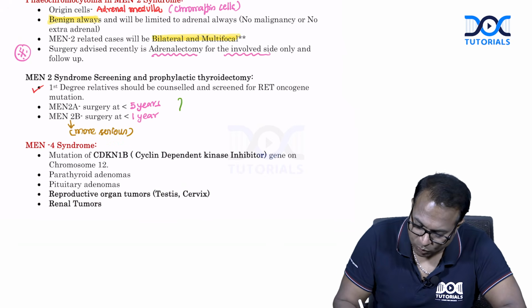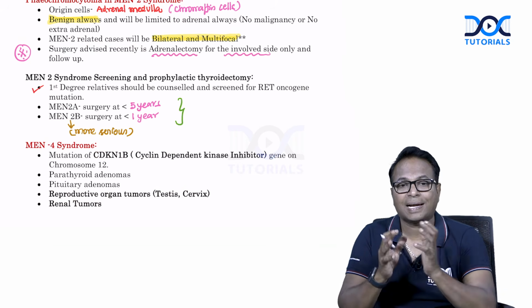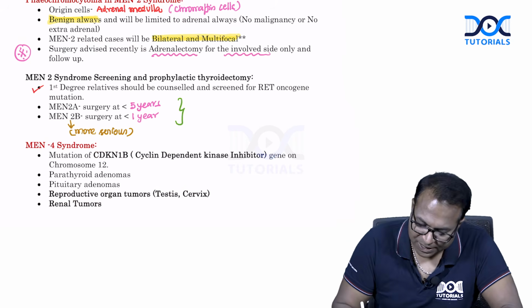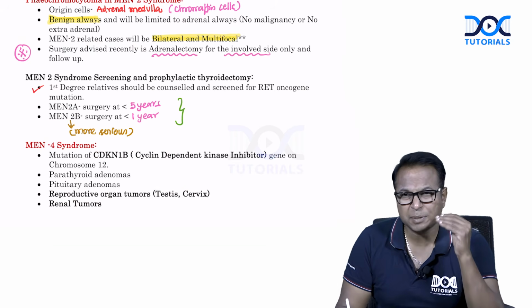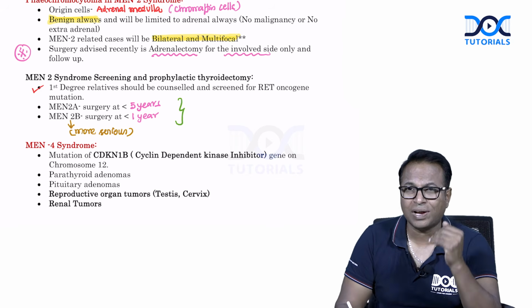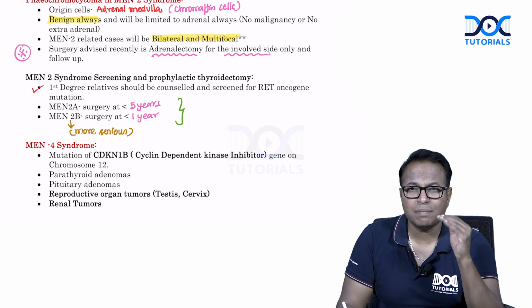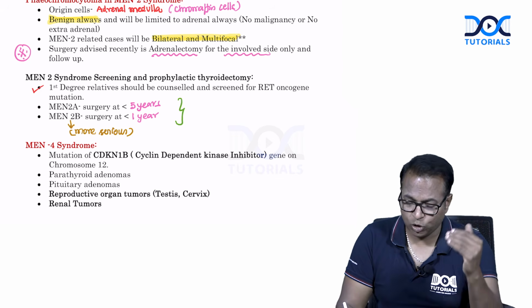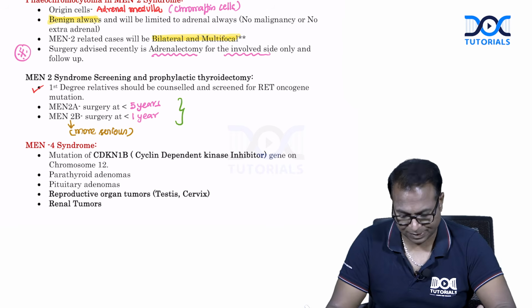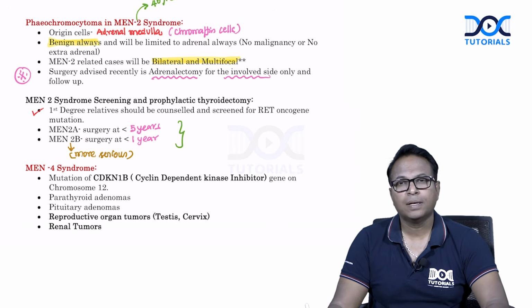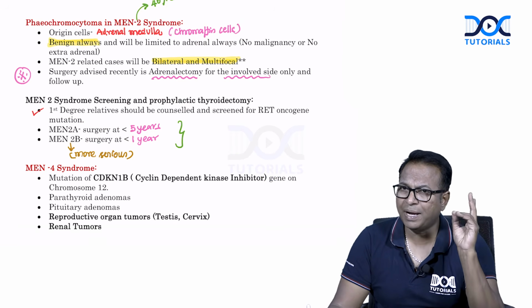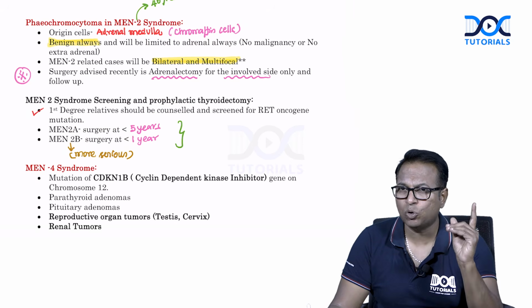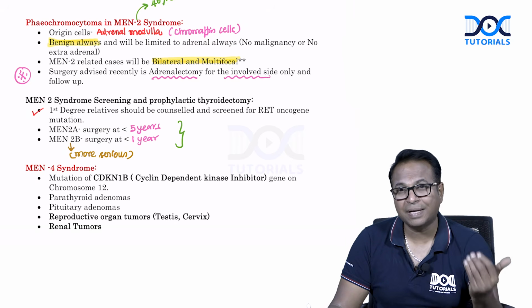So what is that surgery we do? We have to go for prophylactic thyroidectomy. For all the patients who have MEN syndrome, especially MEN2 syndrome, you should advise prophylactic thyroidectomy, for children before 5 years in MEN2A and before 1 year in MEN2B. MEN2B is a more serious case. Please don't forget: MEN1 is Wermer, MEN2A is Sipple, MEN2B is MEN3.